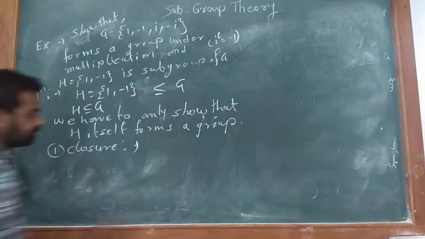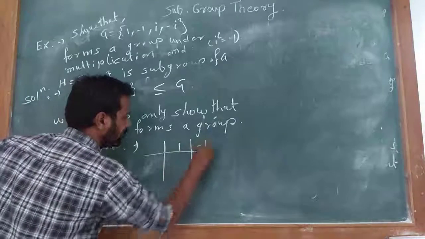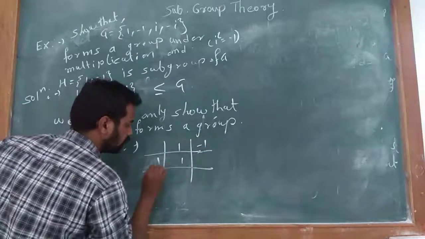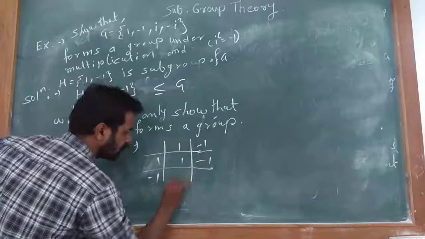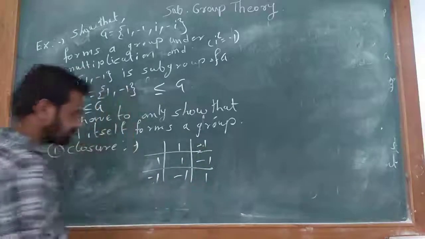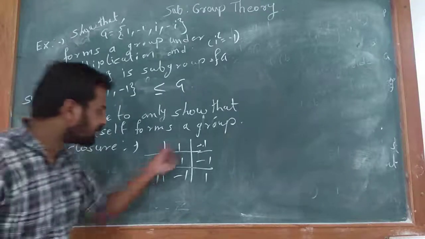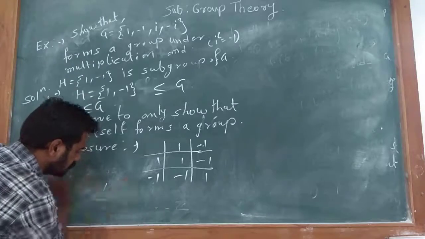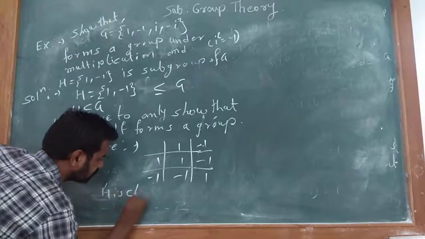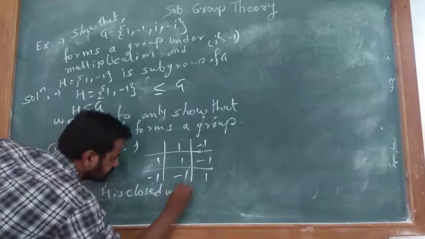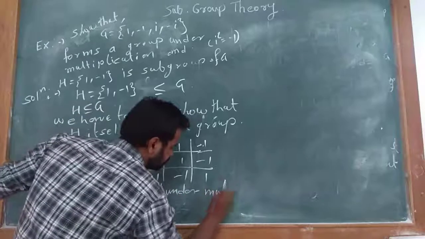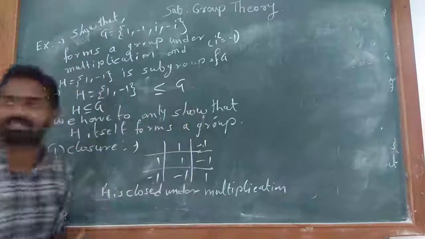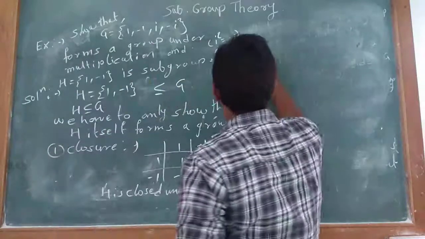Taking the elements 1 and -1 and multiplying, we get 1 into 1 is 1, 1 into -1 is -1, -1 into 1 is -1, and -1 into -1 is 1. Here we see that A star B belongs to H, that is, it is closed. H is closed under multiplication. Second, associativity.